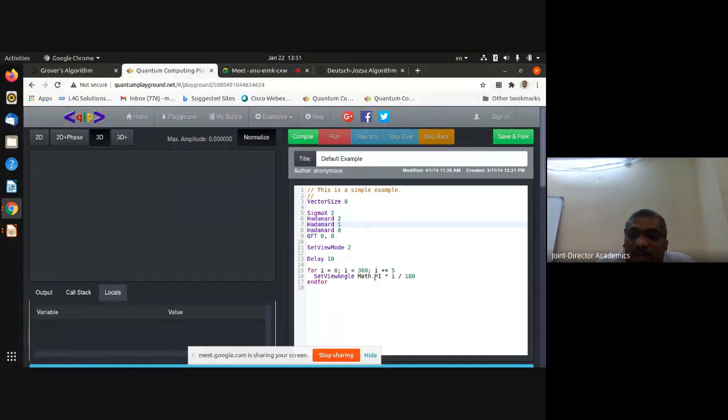After writing your program, you need to compile it. This is the compile button. This is the run button. This is for step-by-step debugging, to complete that step, or to go back. So these are the various facilities you can find. After doing your work, you can save it in your cloud, or you can save it on your desk. You can give a name for your experiment. This is the platform where you can develop quantum computing related things.